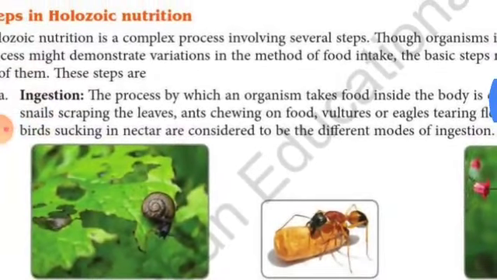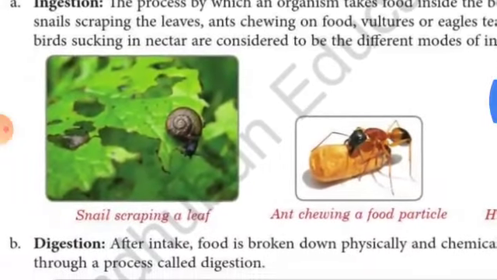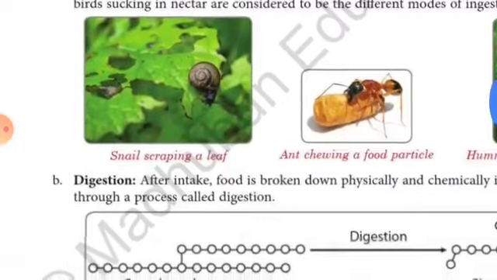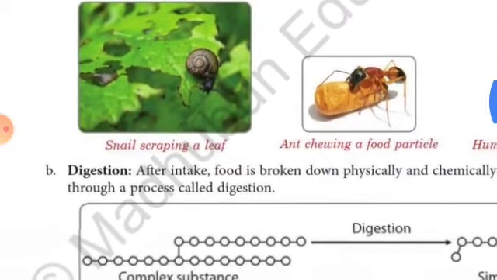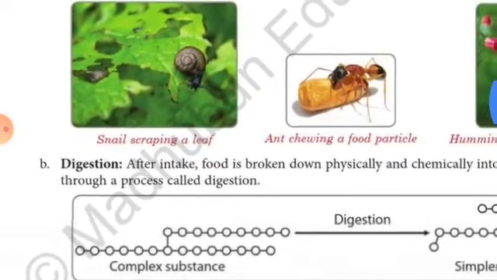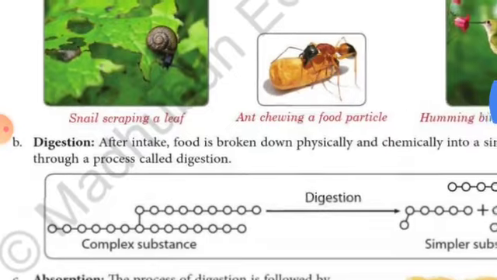Animals and human beings eat with the help of their hands. Next step, after taking food, the food goes inside our mouth. Then digestion takes place. Digestion involves both physical and chemical methods. So after intake, food is broken down physically and chemically.